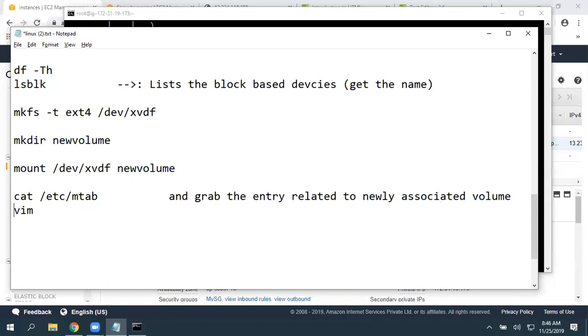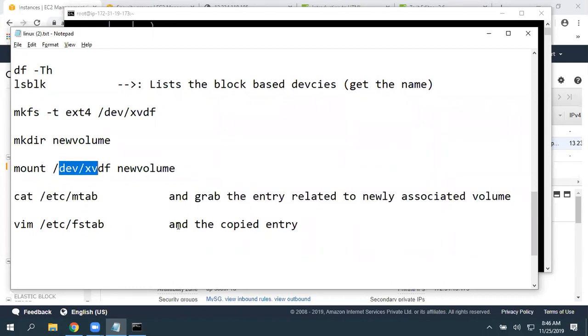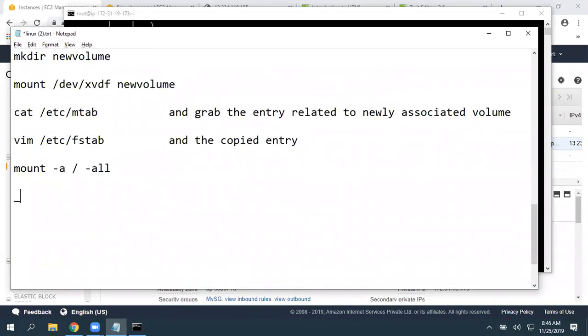Open vim /etc/fstab, add the copied entry which you grabbed from this, the last one related to this xvdf. Copy that and add that entry, then give mount -a. Then after every reboot, that is going to be available automatically. Permanent mount, we made it a permanent mount. So this is related to that.